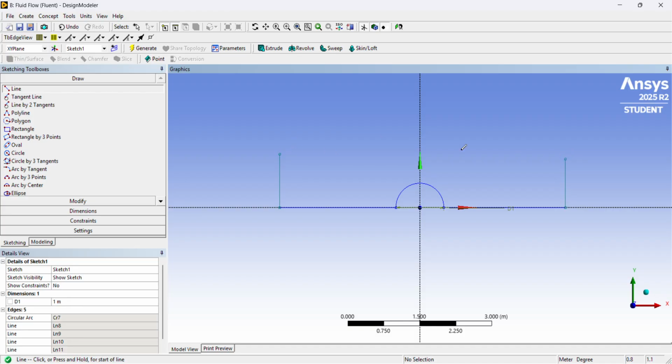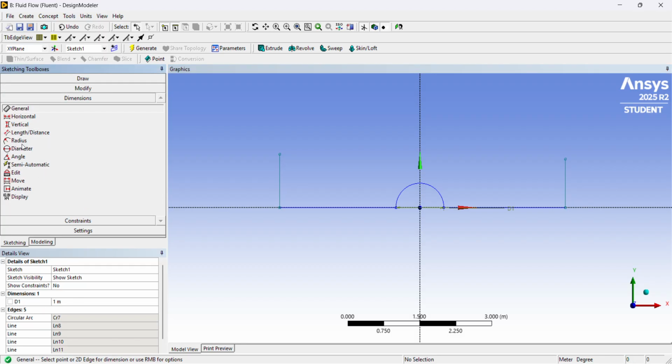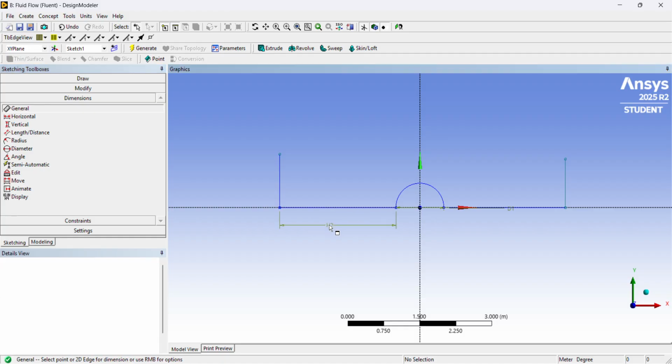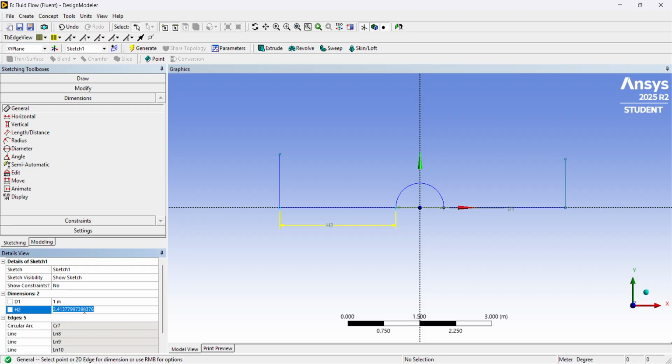I'm going to add another line here after I make these dimensions the same height. So I'll go to dimensions, general, go to this horizontal line. Let's just say we want to add 3 meters. So I'm going to put this one as 3 meters as well.